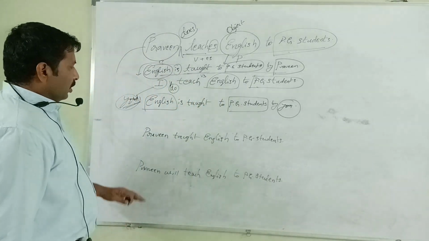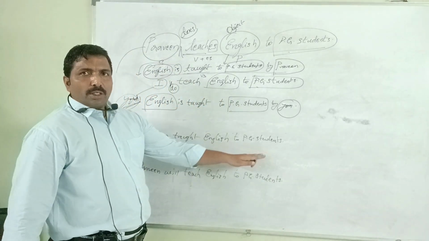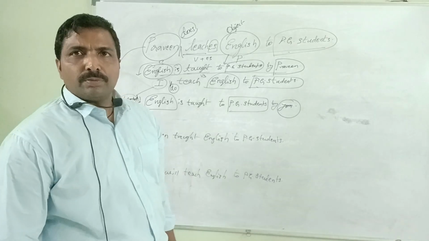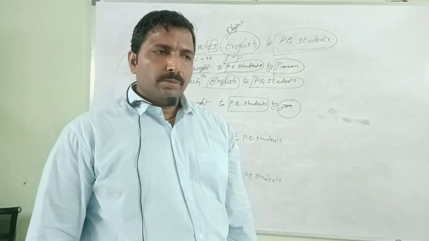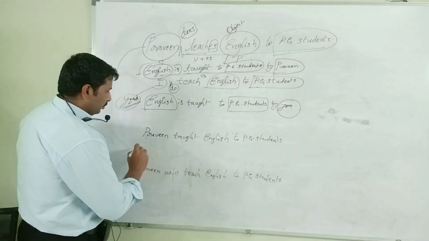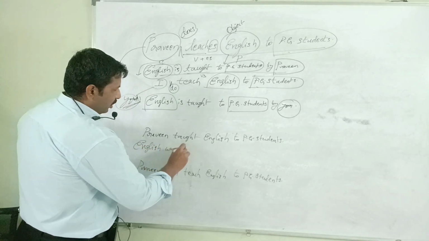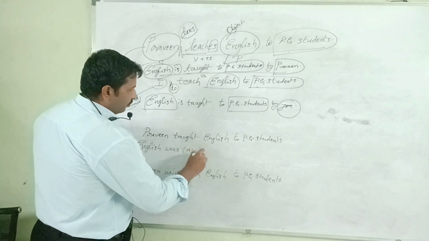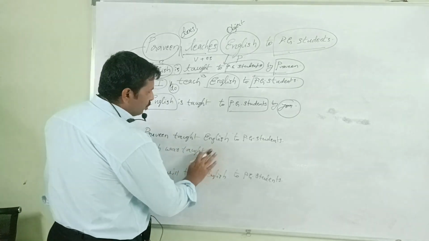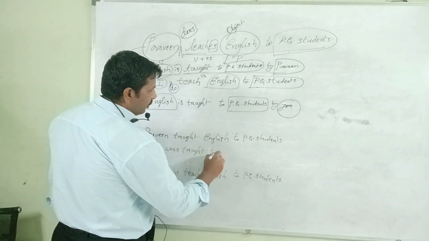Again, Praveen taught English to PG students. Passive sentence of it: English was taught by Praveen to PG students. English was taught by Praveen, otherwise to PG students by Praveen.